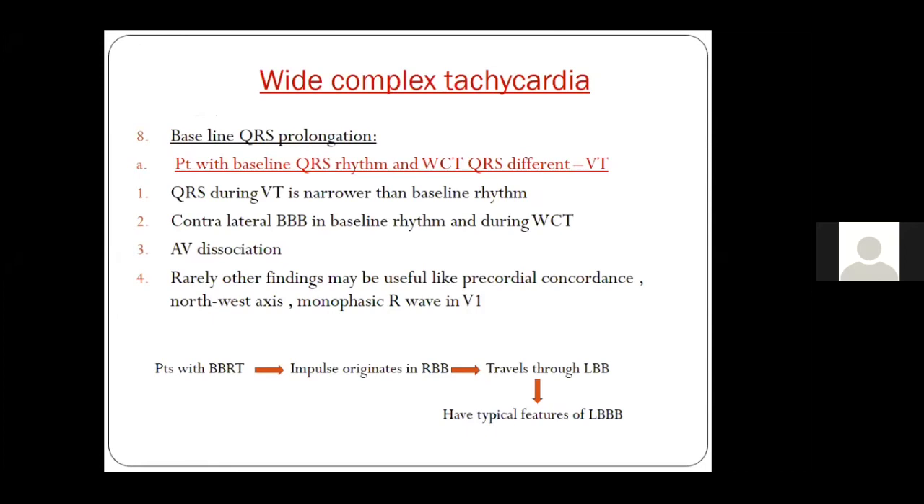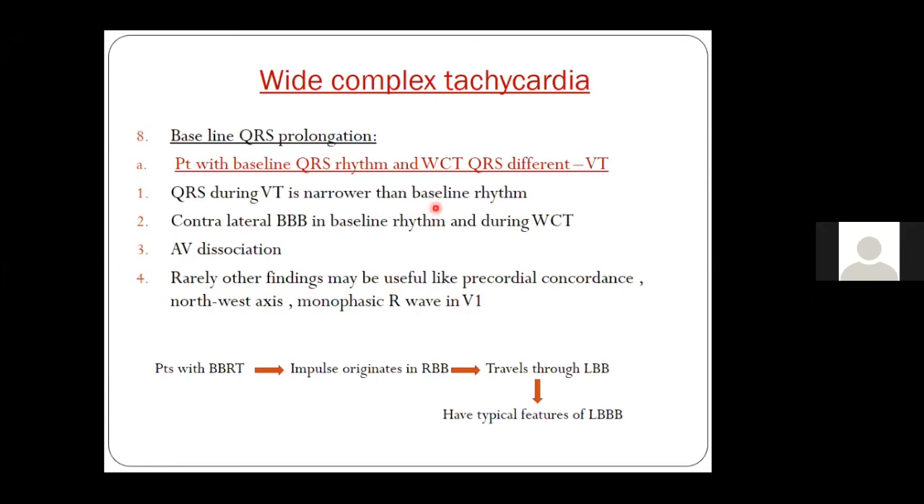Now coming to the baseline QRS prolongation. If a patient has a baseline QRS rhythm and the wide QRS is different, as I already told you, if a patient has RBBB morphology of VT and you have a baseline ECG which is LBBB, and vice versa, then it is more likely to be ventricular tachycardia. Also, the QRS during VT is usually narrower than the baseline rhythm. That is also one of the important things.